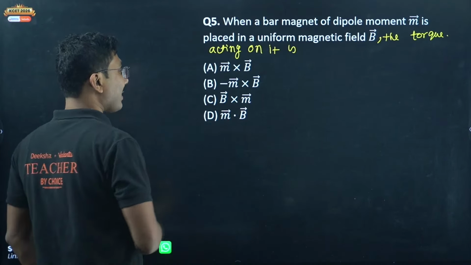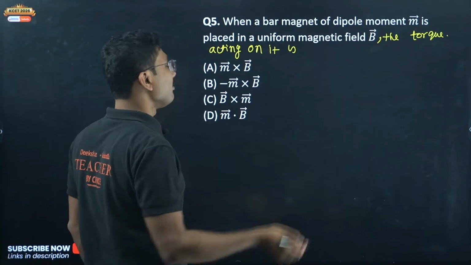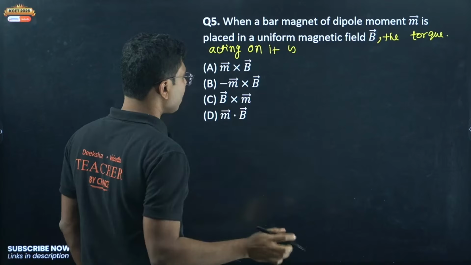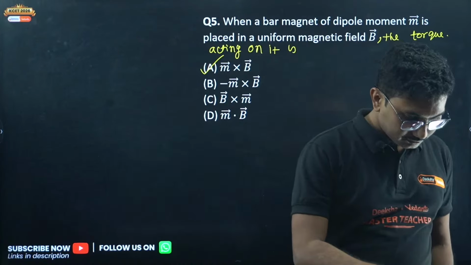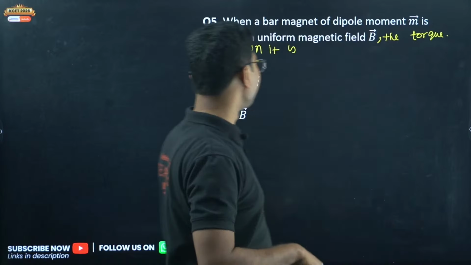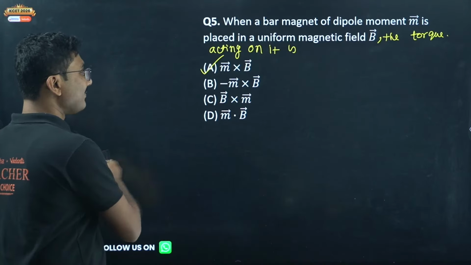The torque acting on a magnetic dipole is m cross B. It is m cross B. 5A, yes, very fast. Nagaraja is answering very, very fast.